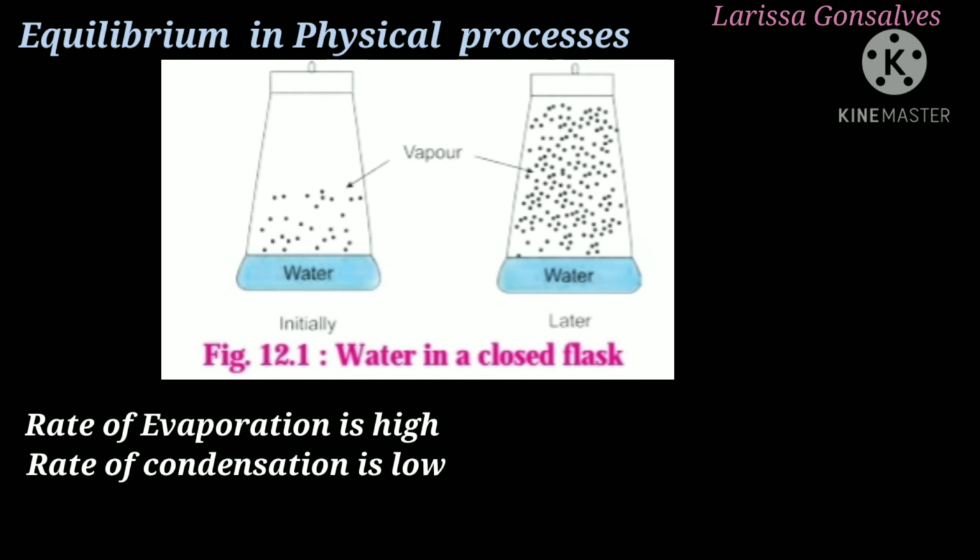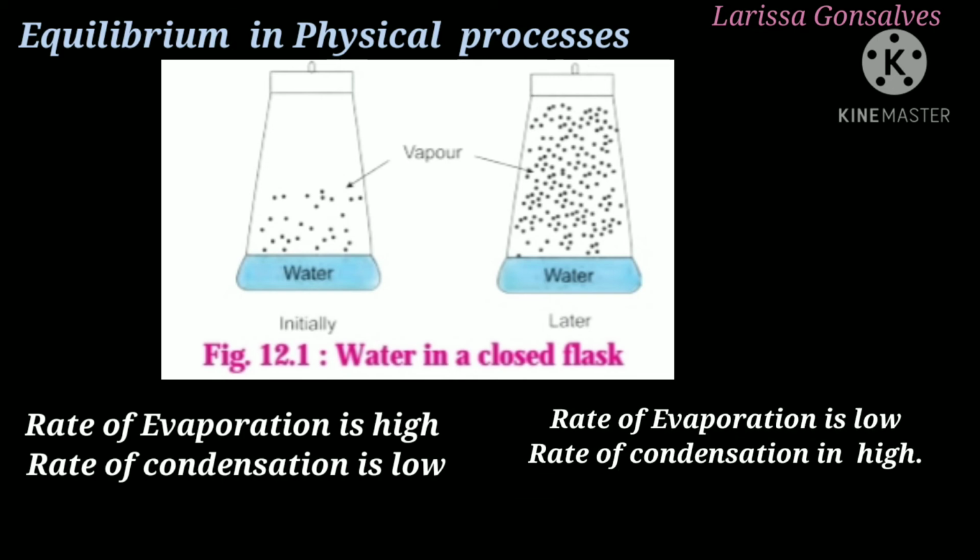But if you look at the second flask, you will see that there are more and more vapors. So as time passes, the molecules present at the surface of the liquid will evaporate to a greater extent, and that is when the rate of evaporation is going to become less and the rate of condensation is going to be high. Eventually, a time is going to come when the two rates become equal and we will get a constant vapor pressure, and this state is known as the equilibrium state.